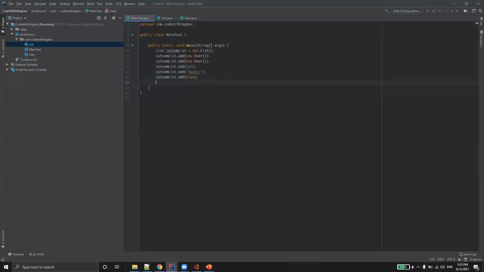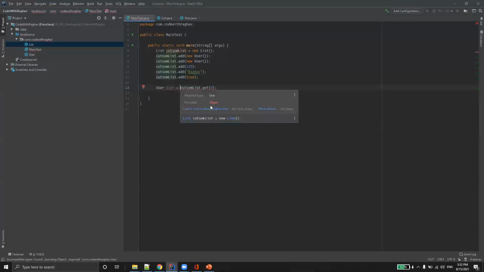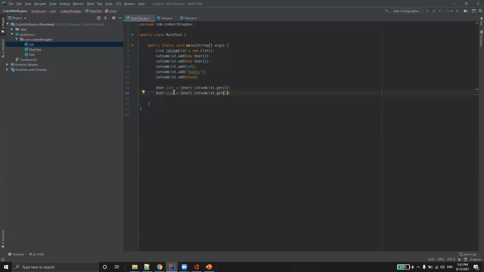Let's see what that is. Let's say in this one, I'm going to say get of 0. In this case it may be a User, but even though it's a User, I need to cast this. And next I'll say maybe get of 5, now User 2. It's programmatically valid, but if we try to run this, I'll get a runtime exception, isn't it? Now to address such kinds of problems, we introduce something called generics.